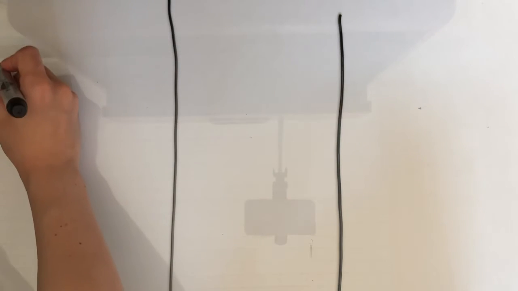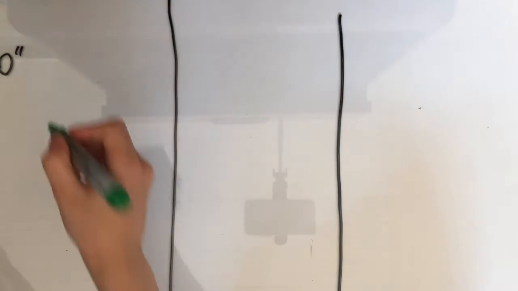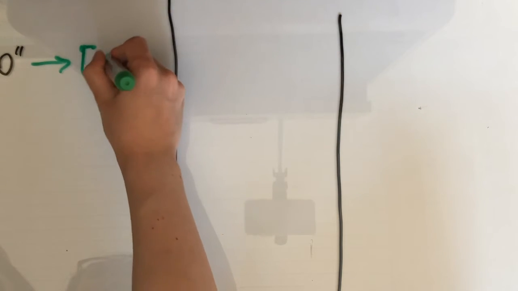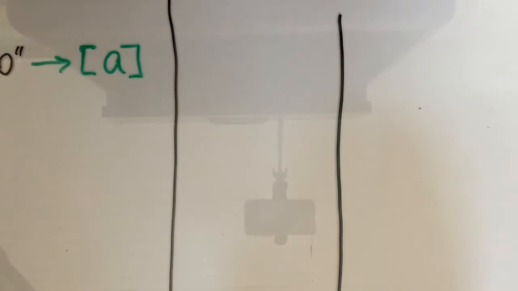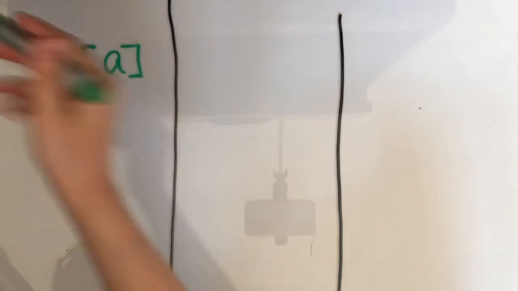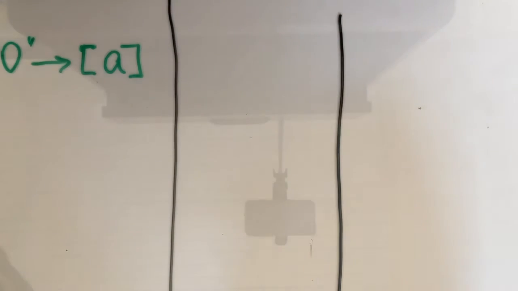For example, the letter O, when unstressed, is pronounced A. When O isn't stressed, you pronounce it as A.